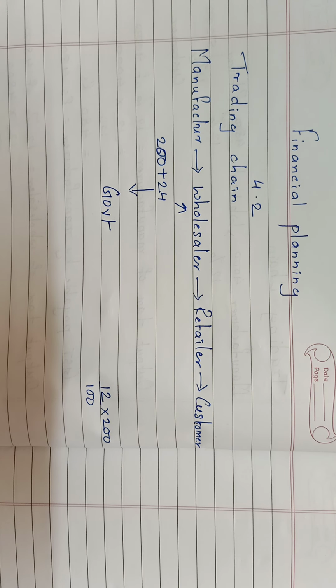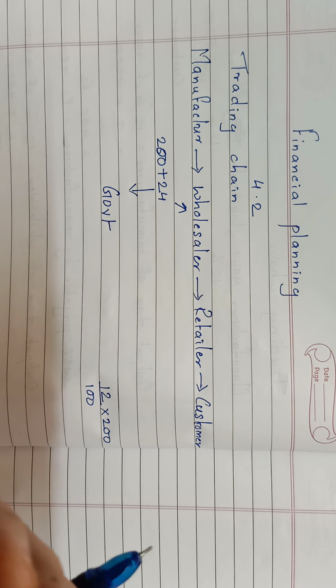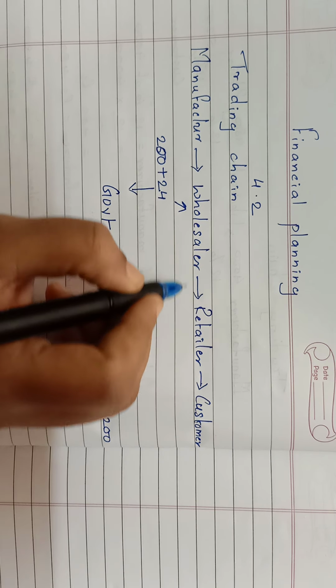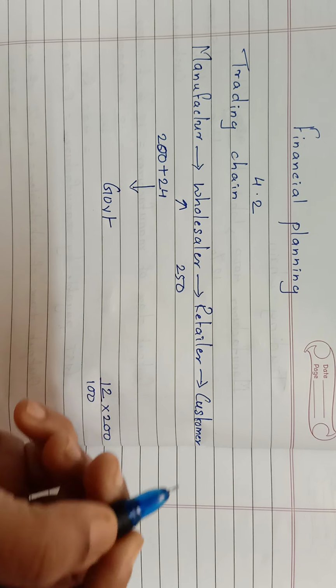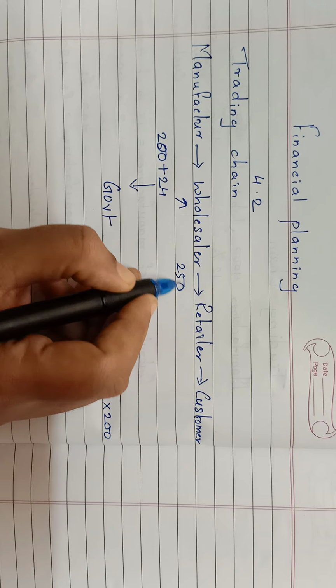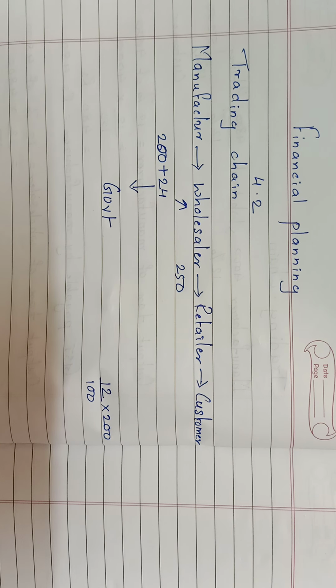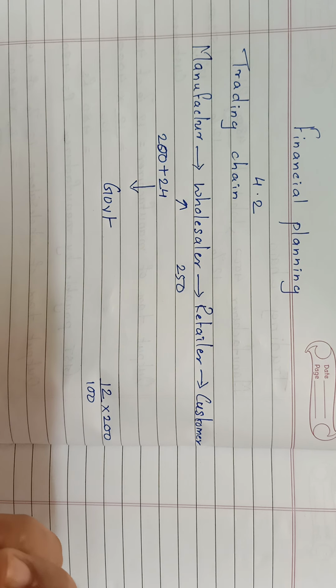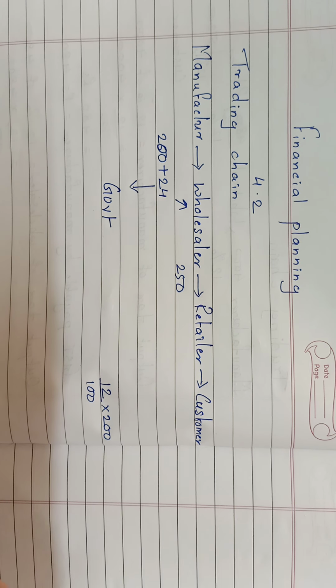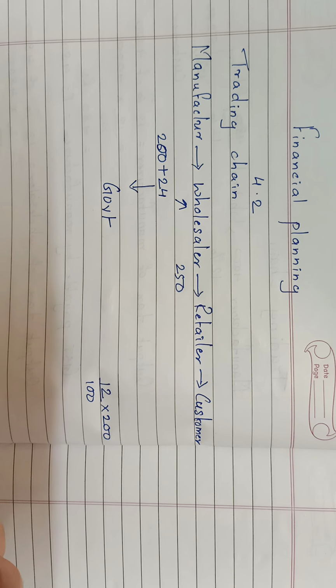Now once the wholesaler gets the watch for 200 rupees, he wants to make a profit. So he sells the watch at 250 to the retailer. This additional 50 rupees is a profit for the wholesaler. When he sells the watch at 250 to the retailer, he has to collect GST also. He will collect GST of 12% on 250.